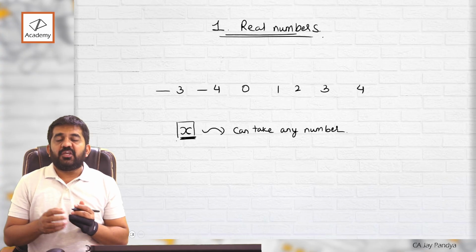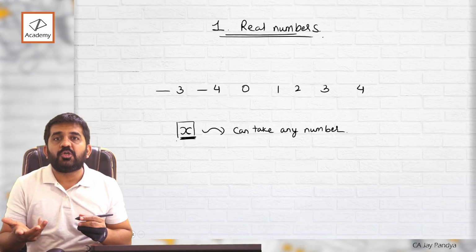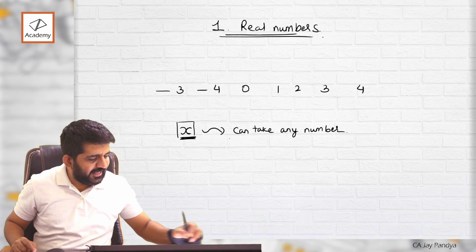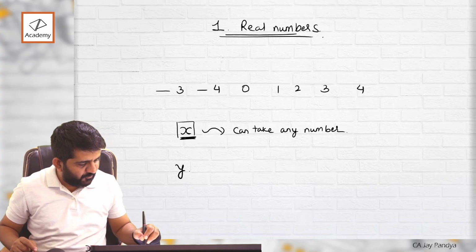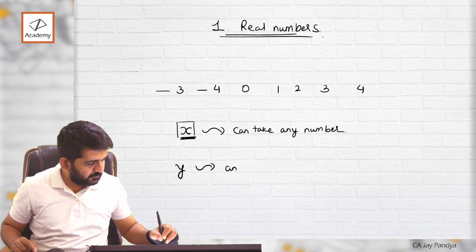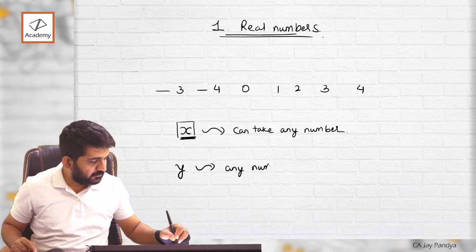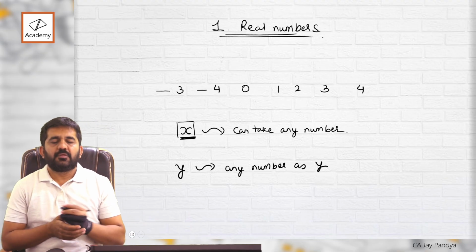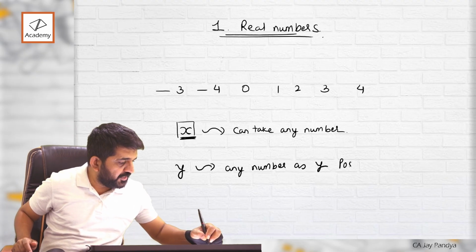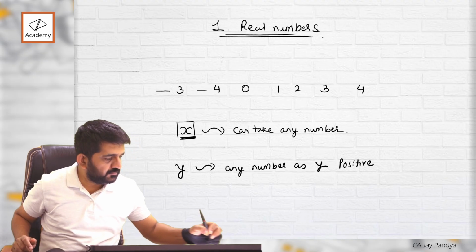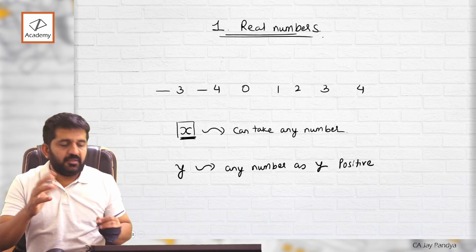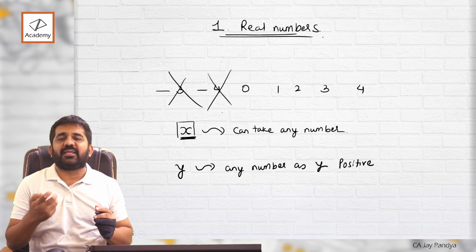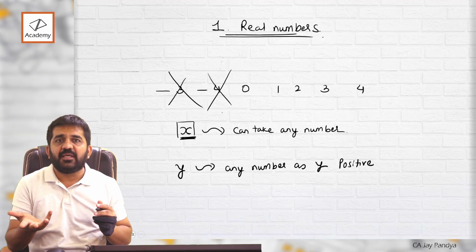Now, if some mathematician wants to say you can take any number as y, but it should be positive. What does it mean? Y cannot take number -3, -4. -3 cannot be y, -4 cannot be y.